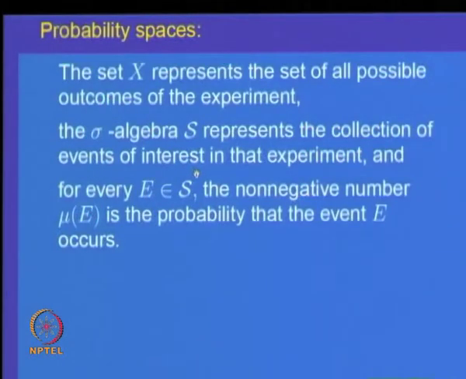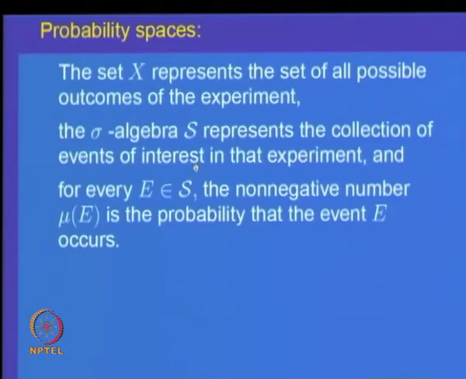In general, when you want to describe a statistical experiment, one has to construct a class of subsets of that set X of interest, and one requires, because of mathematical considerations, that the class should be a sigma algebra. So, the sigma algebra represents the collection of events of interest in that particular experiment. And finally, for every event E of interest, you want to assign the possibility of that event happening, a probability of that event taking place.